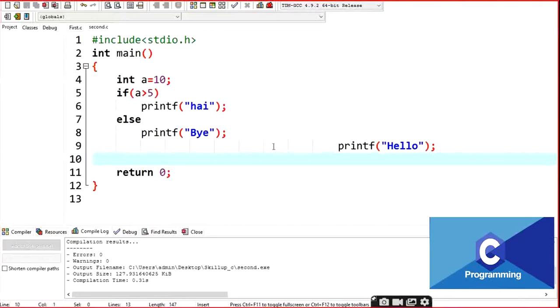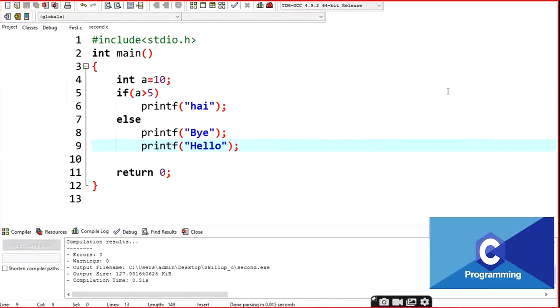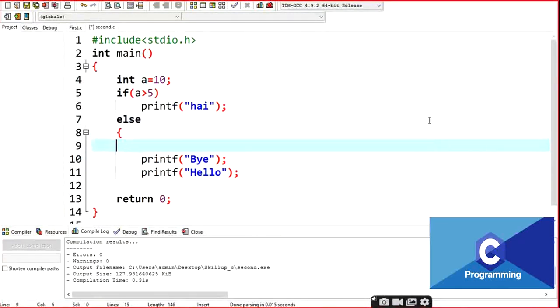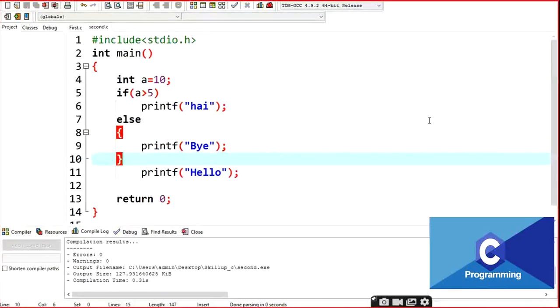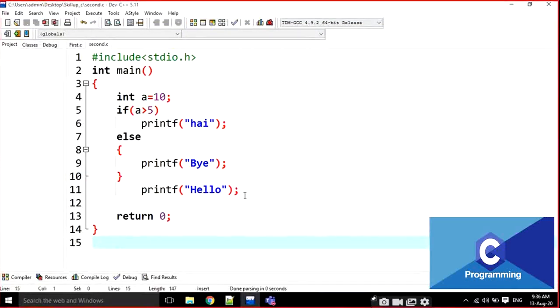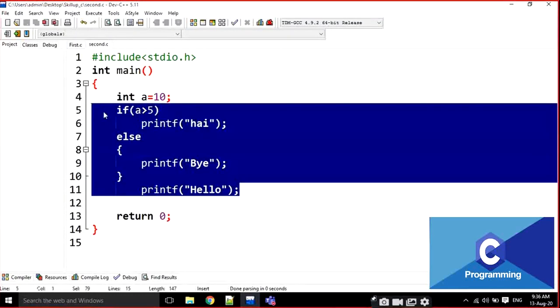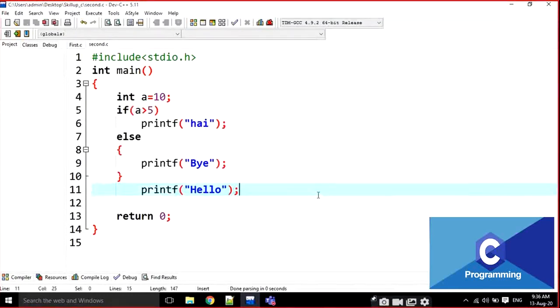Okay, is it clear? Yes, sir. That's why this is very similar to like this. This is the same thing. If I write like this, we can know that hi is printed, hello is printed. Why? Because hello does not belong to the else block. In this way, the functionalities of if and else work here.